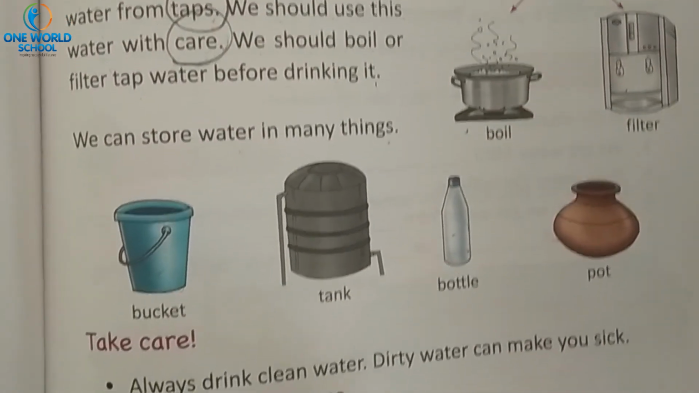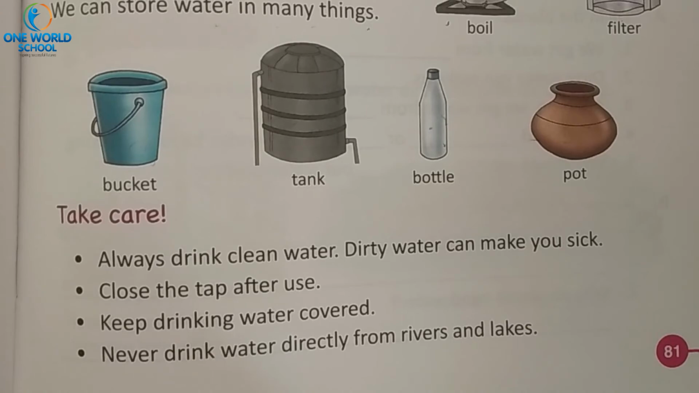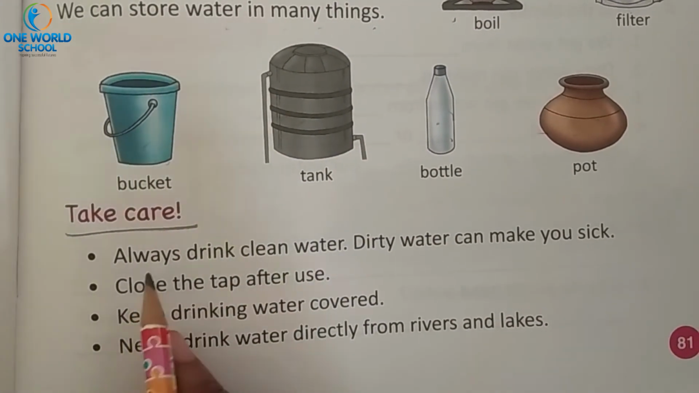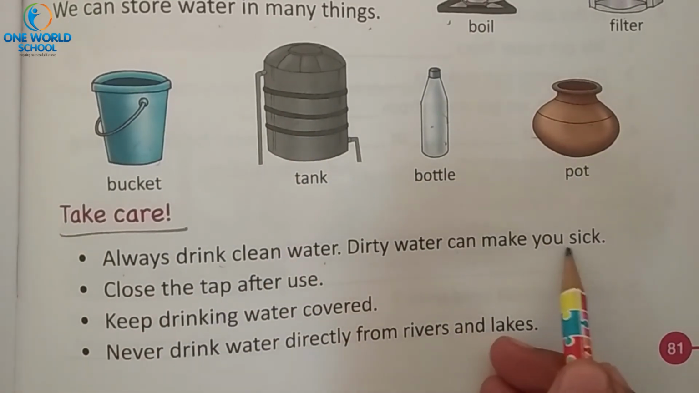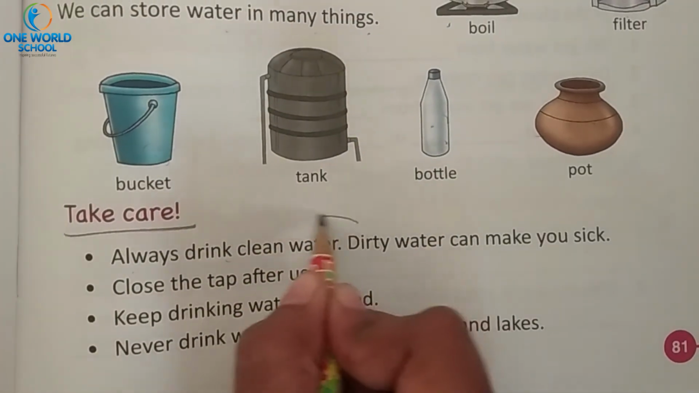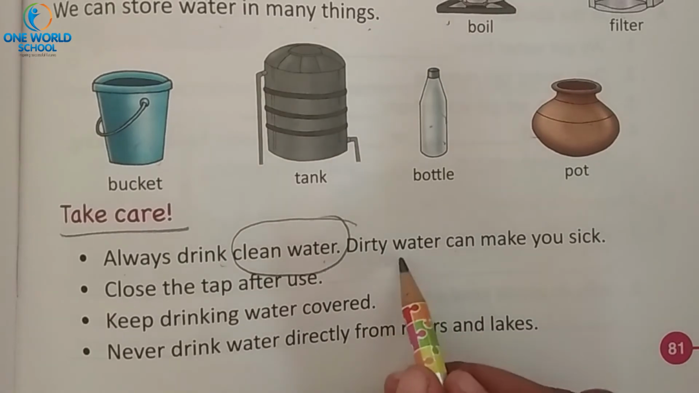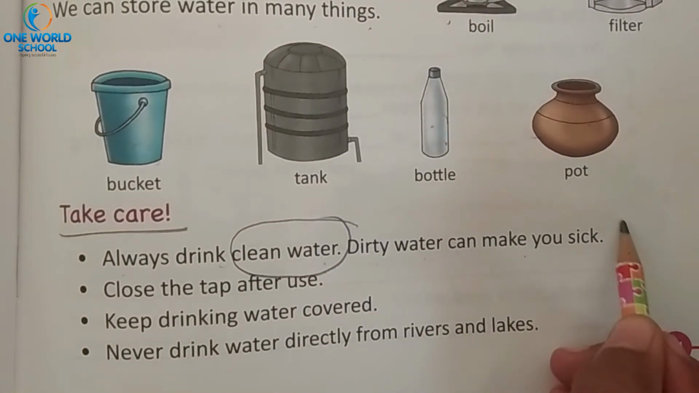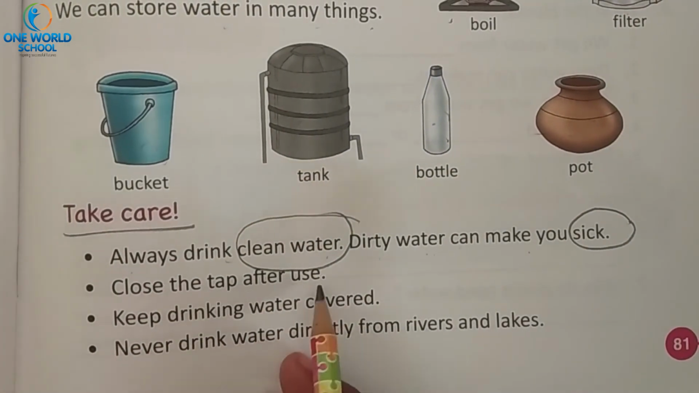Now, while using the water, we should take care of such things. What are those things? What should we take care of? Always drink clean water. Dirty water can make you sick. Which type of water should we drink? Always we should drink clean water. Why should we not drink dirty water? Because dirty water can make us sick.